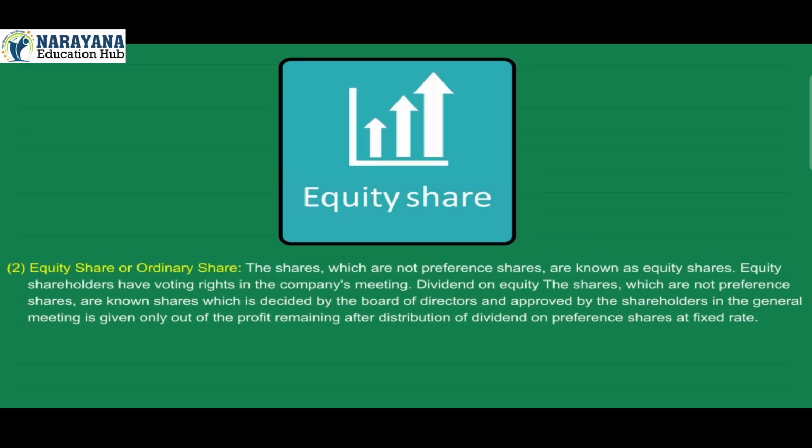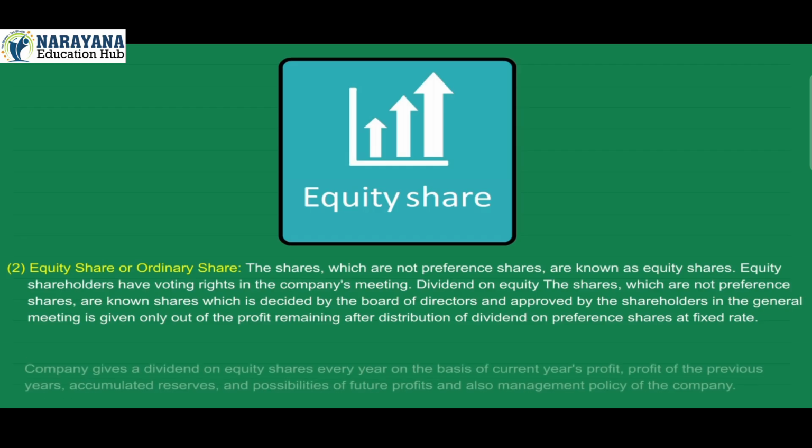2. Equity share or ordinary share. The shares which are not preference shares are known as equity shares. Equity shareholders have voting rights in the company's meeting. Dividend on equity shares, which is decided by the board of directors and approved by the shareholders in the general meeting, is given only out of the profit remaining after distribution of dividend on preference shares at fixed rate.